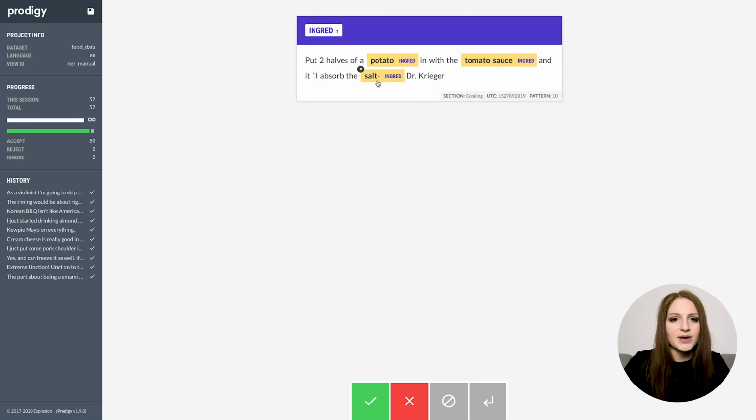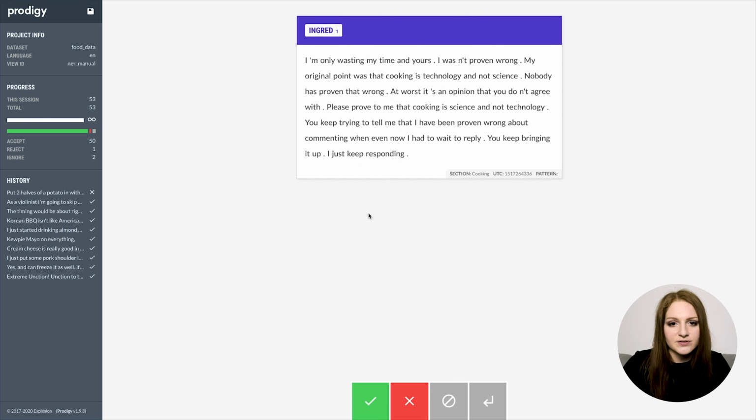Because of the missing space, salt is not tokenized as its own token. So even if we were able to annotate it, our model probably wouldn't be able to learn anything from it. So it's really good that this came up because we saw this problem, and I'll just reject it to separate it from the other ones that I've skipped.